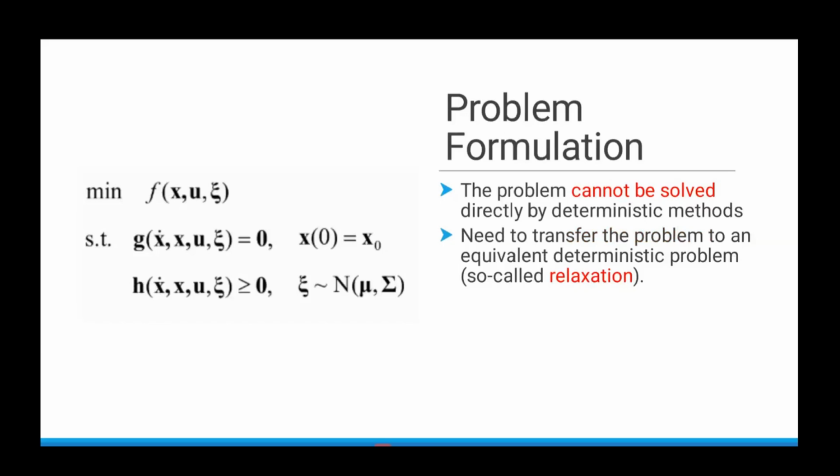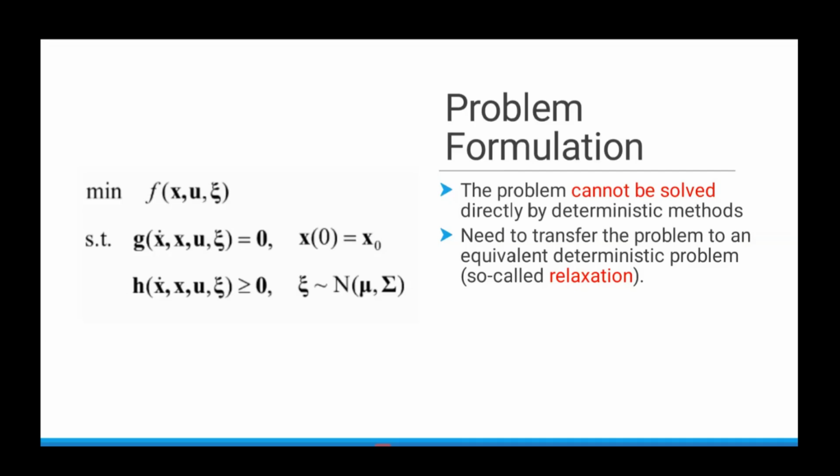So this on the left, you can see the problem formulation of an optimization problem that is affected by uncertainty. We are trying to find a control u such that the optimization cost f, which is a function of x, u, and z, where z is the uncertain variables and x is the state variables, is at its minimum.